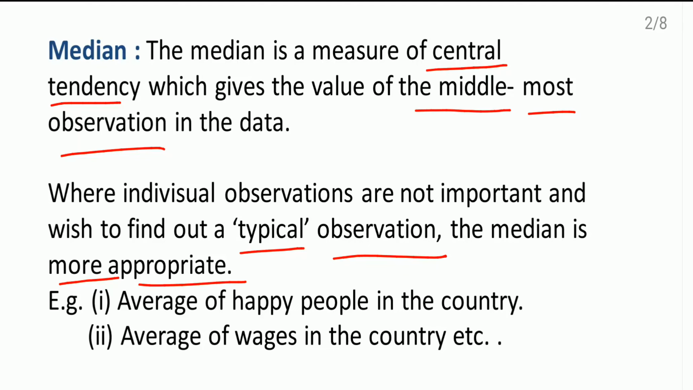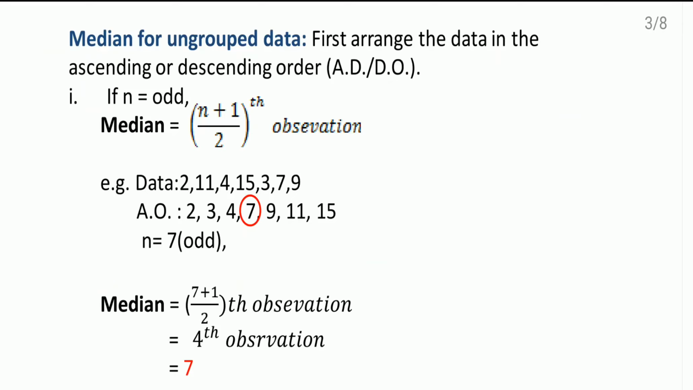Look at this one, median for ungrouped data. There are two types of data: one is grouped, one is ungrouped. Whenever ungrouped raw data is there, how do we find the median? First, whatever data we have, we will write down that data either in ascending order or descending order, right? Once again, after writing in ascending or descending order, another thing is how many observations are there, whether they are an even number or an odd number.